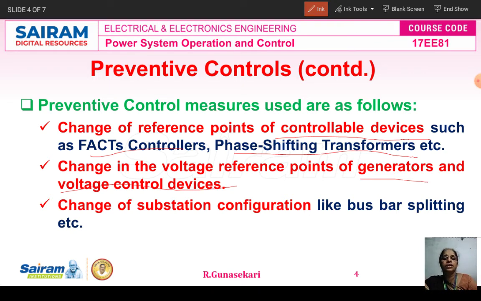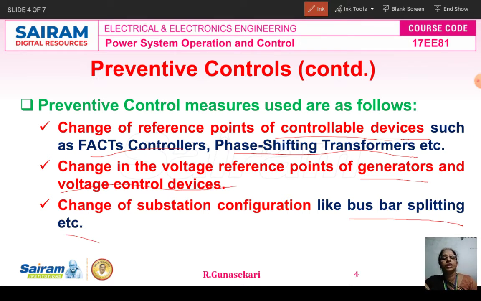The third preventive control measure is the change of substation configuration, like bus bar splitting. A single bus bar system is there, and a double bus bar system is also there.